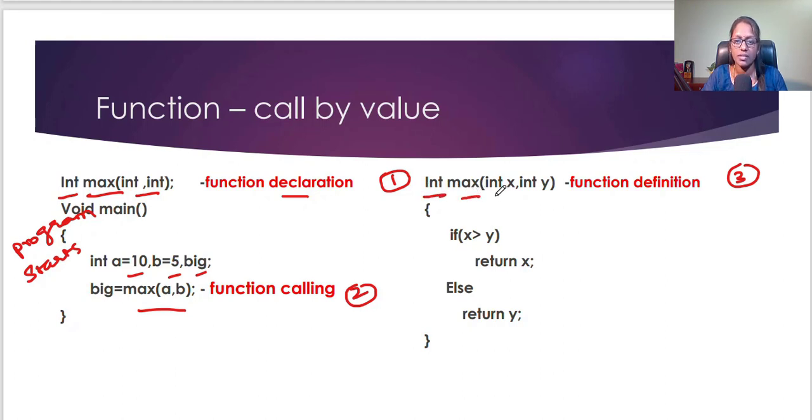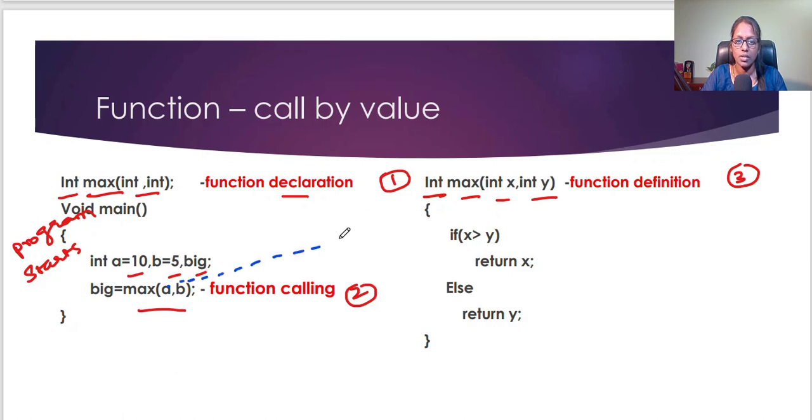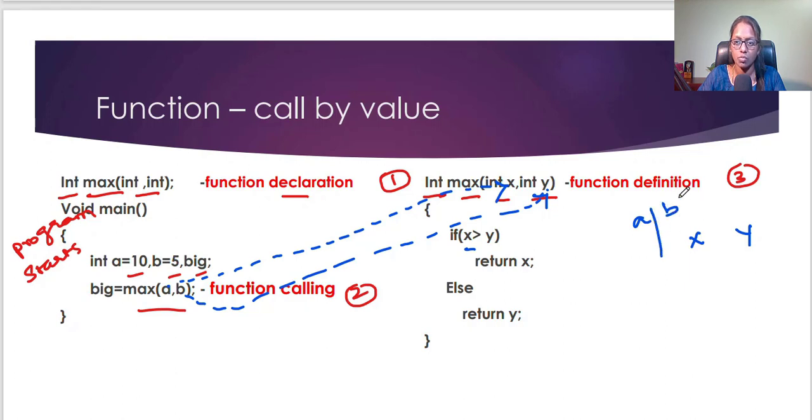So int max, int x comma int y. So what happens? This a value is passed to x and the b value is passed to y. Inside, it checks if x is greater than y. So what happens? x and y are variables in one memory location, and a and b are in another memory location.